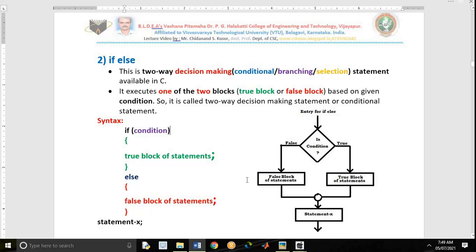And here also we won't give a semicolon here. If we give the semicolon, it assumes that is the end of the simple if, and we get the error. You are using the else without using if. Like this 2 errors or many errors will come. That's why don't give the semicolon here.